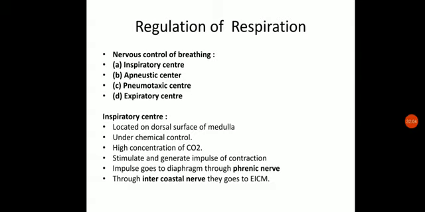Now there is nervous control of breathing. There are different controls present in the brain, particularly for breathing. Breathing is directly controlled by the nervous system, particularly the central nervous system. There are 4 main centers in the brain which regulate breathing.